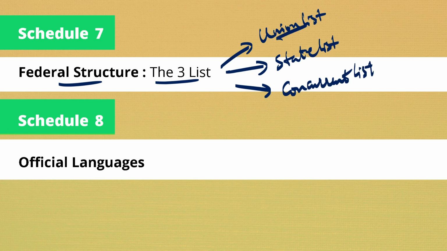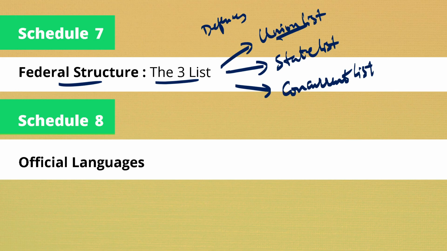Only the central government can make laws on the subjects under the union list. For instance, we have defense, railways, postal departments, and also foreign policy. So only the union government has the authority to make any changes in these.